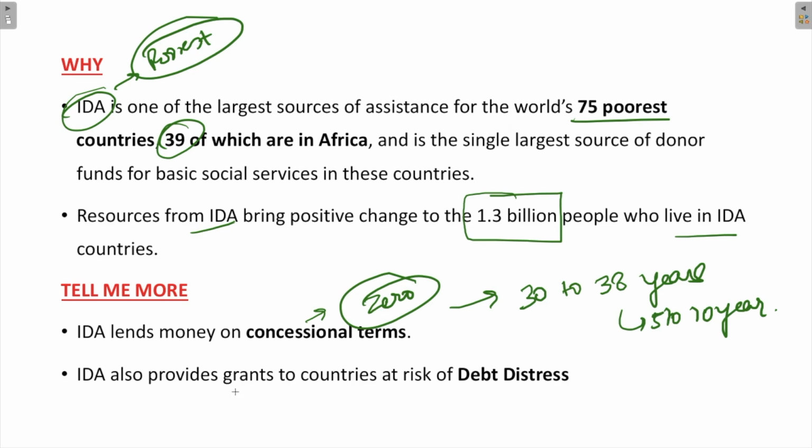Apart from this, IDA also provides grants to the countries which are at the risk of debt distress. Now, what is the meaning of debt distress? Debt distress refers to the securities of the government or the company which has either defaulted or is under bankruptcy protection, or is under distress and moving towards bankruptcy in the near future. So suppose these countries are being provided loan from some other organization, and after the completion of the repayment period they are not able to repay the loan. So it becomes a debt distress for these countries. So IDA also provides grants to these countries which are at the risk of debt distress.